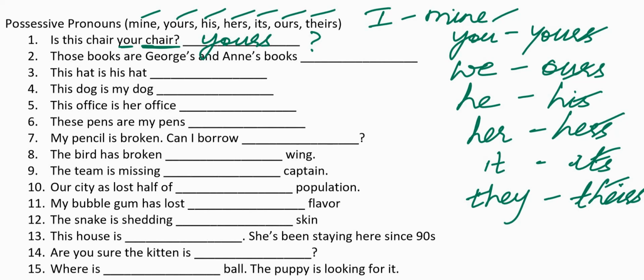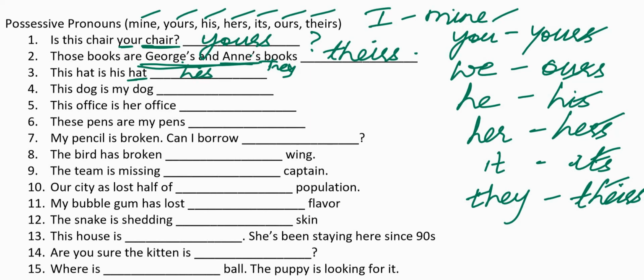Those books are George's and Annie's books. Now, George and Annie together are two people and they can be called they, right? So, what is the possessive pronoun for they? Theirs. So, we can write, those books are theirs. This hat is his hat. Now, again here, we need not repeat the noun hat. This hat is his.